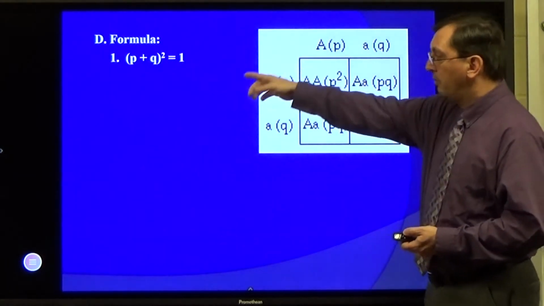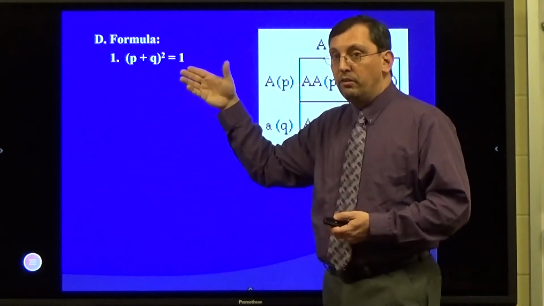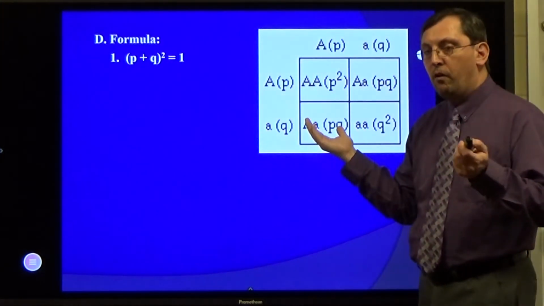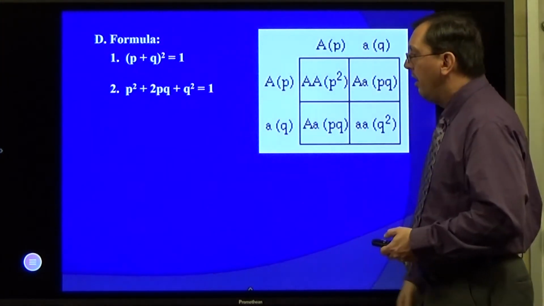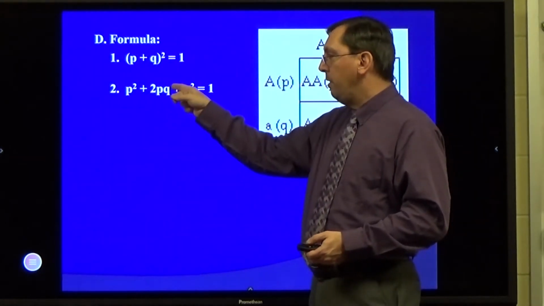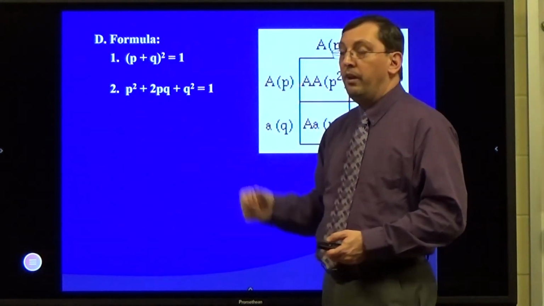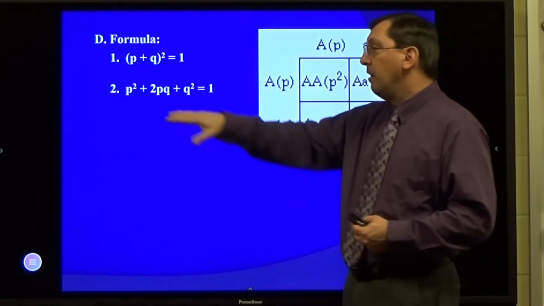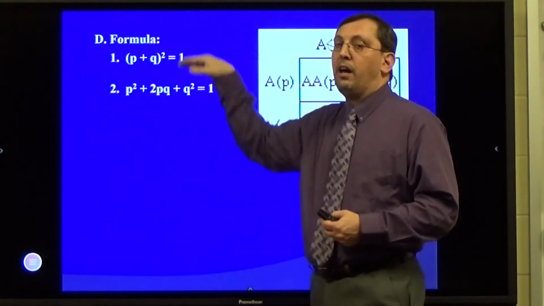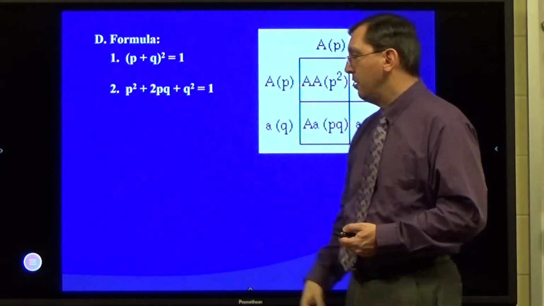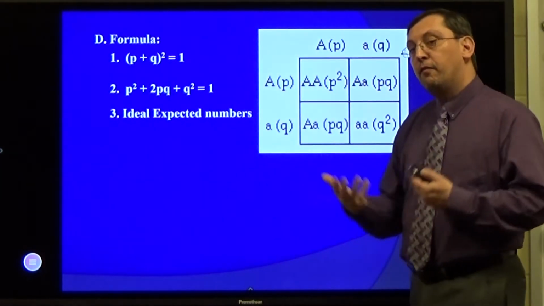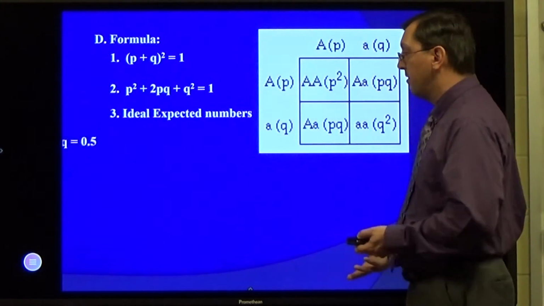So the formula is basically p plus q, binomial theorem, squared, still equal to 1, because the overall value is still 100%. And I'm going to get p squared plus 2pq plus q squared equals 1. So if I know p plus q equals 1, and I know those values, I can figure those out, I can solve this way or vice versa, go back and forth, as long as I have that information. So these are all ideal expected numbers that I get from this process.